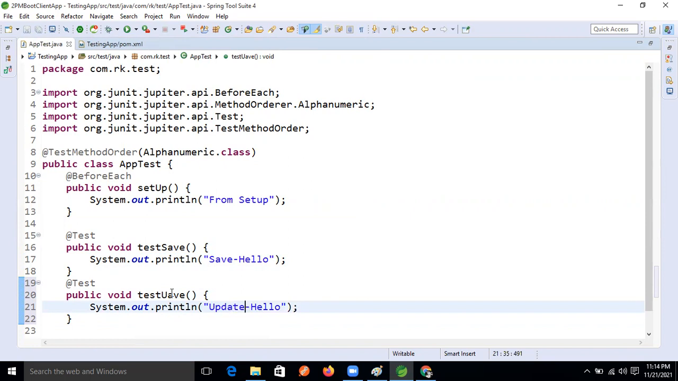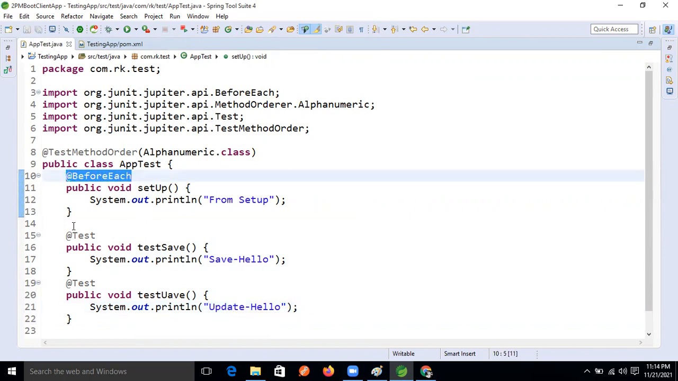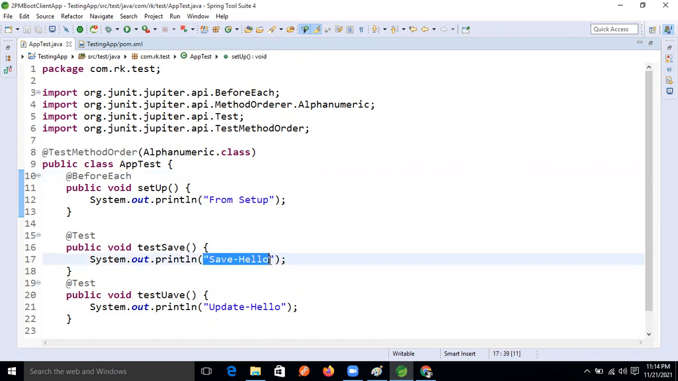So what is the method? What is the annotation? Just see this, before each. What will we get from the setup? From the setup, and save hello, we will get one time result. First hello, then save hello again, then update hello. We can't say which one comes first, because we are not giving the order, right?